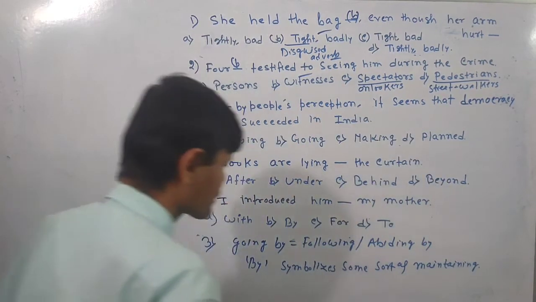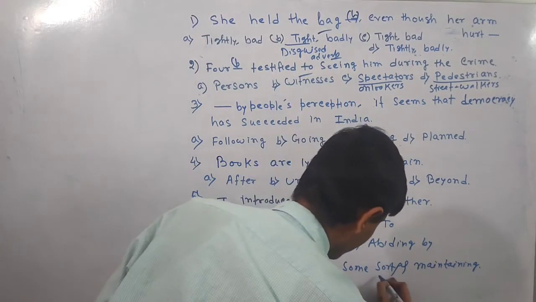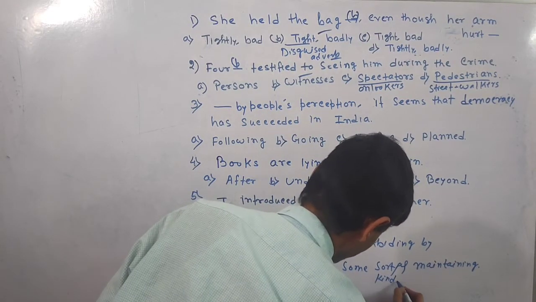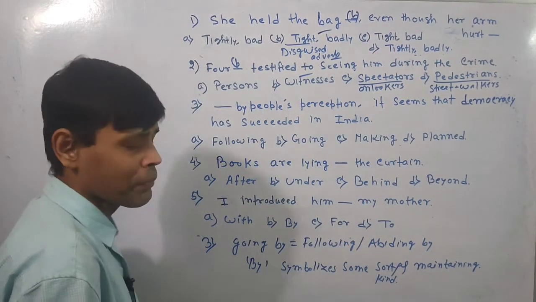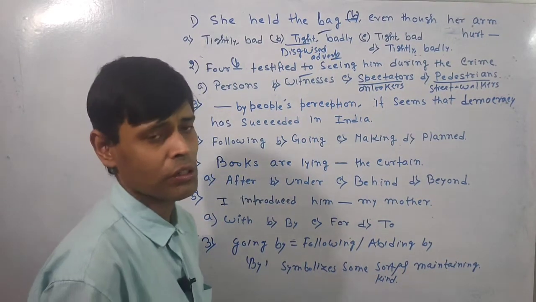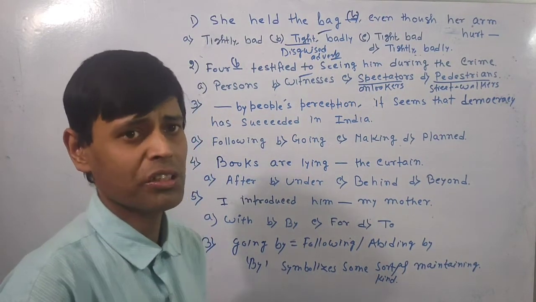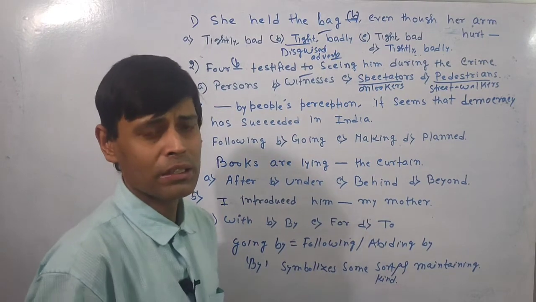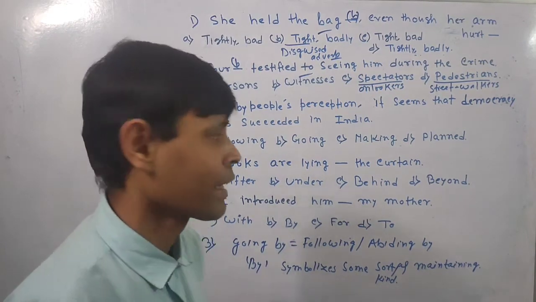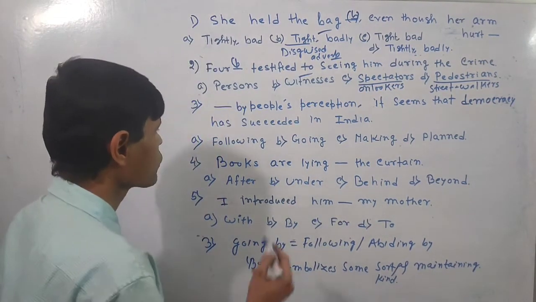By also indicates some kind of maintaining. We maintain this, we maintain that. So going by is a phrase, so you have to follow the phrase going by. By also indicates some kind of follow up, some kind of maintaining, something like that. So here the answer is going by.